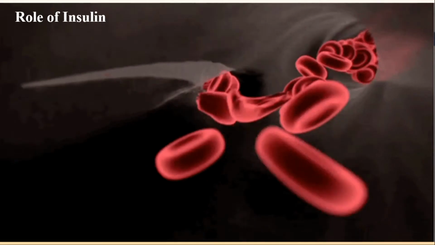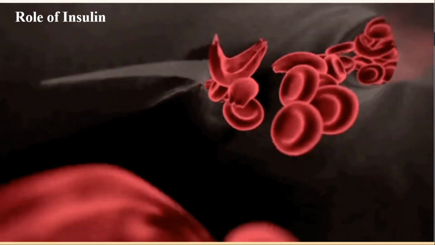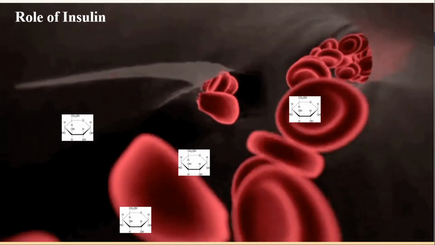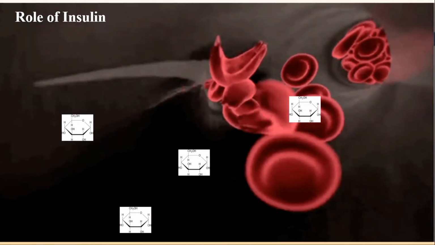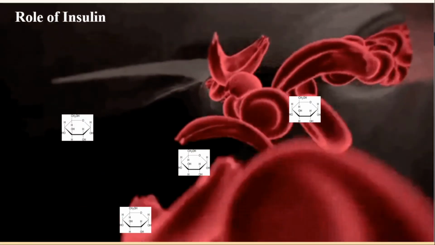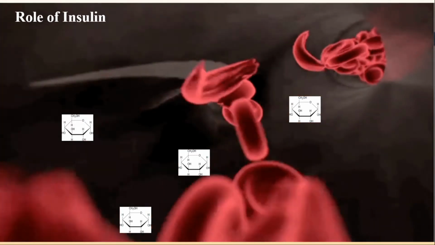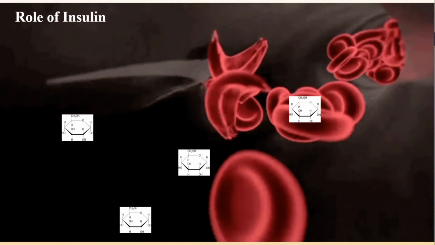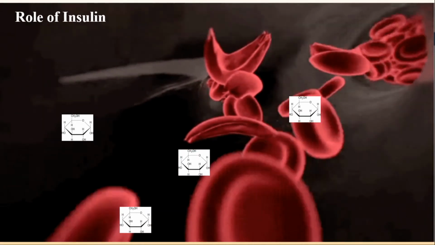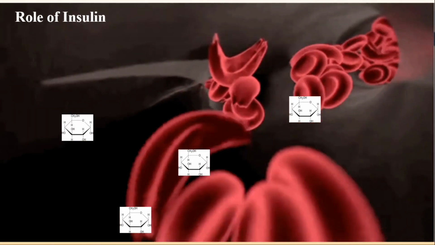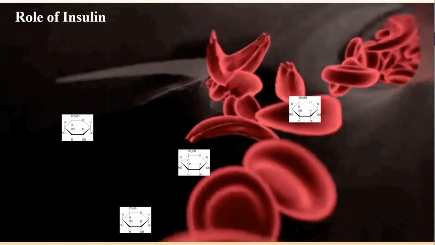After the blood glucose concentration has increased, the role of insulin is to reduce the level of glucose to the normal level. So the level of glucose is reduced by the hormone called insulin. How does it reduce it? I have explained already. Insulin acts as a key and opens the doors of a cell, and the glucose enters into the tissues or cells for metabolism. This is how insulin regulates, or reduces, the glucose level in the bloodstream.